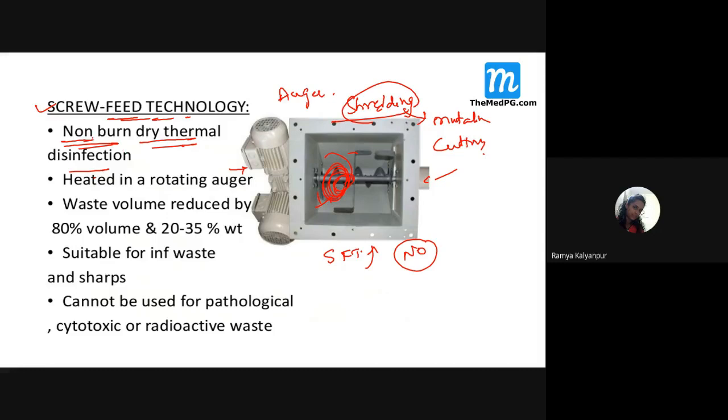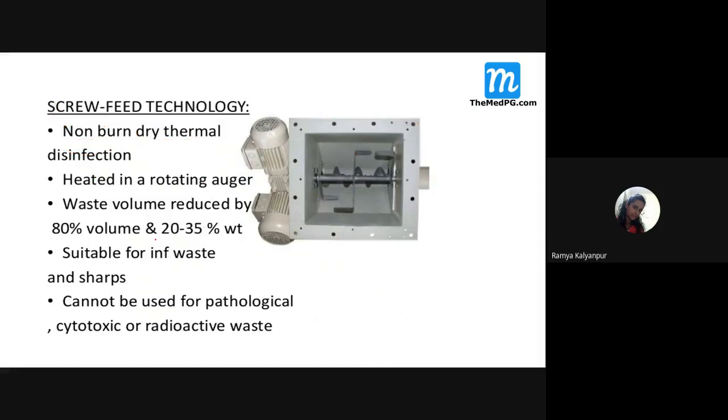That is why we call it non-burn, and no water is used. Only dry thermal disinfection. Now, what is the advantage of this? Remember, students, whatever the waste is, the volume of the waste is reduced by 80%, and the weight of the waste is reduced by 20 to 35%.